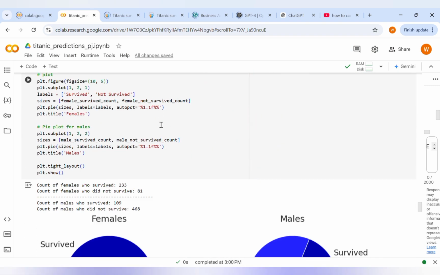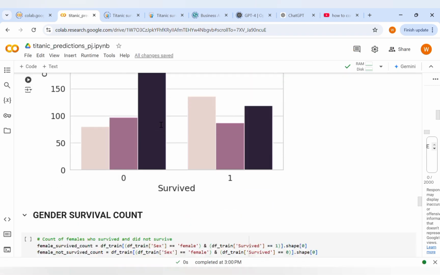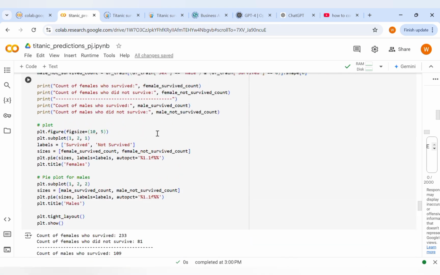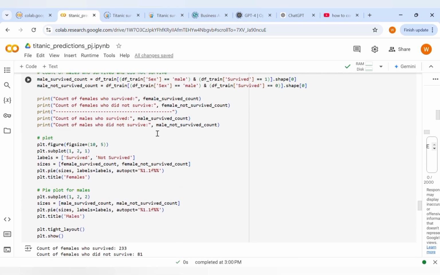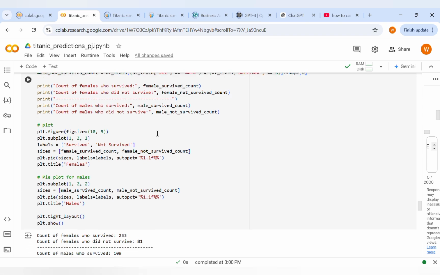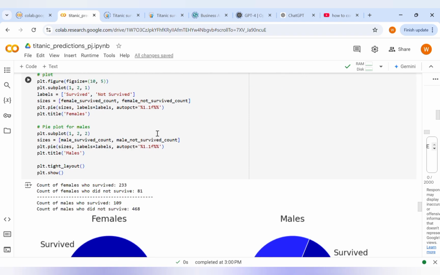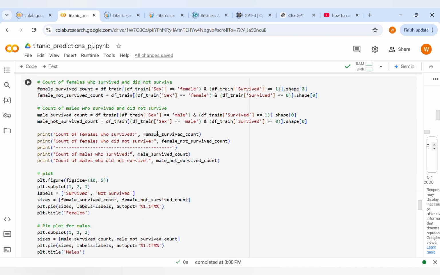Mostly people who survived were from Southampton and Queenstown. Then survival count, females who survived and males who survived. The count of females who survived was 233, and females who did not survive is 81. Males who survived was 109, and did not survive was 468.